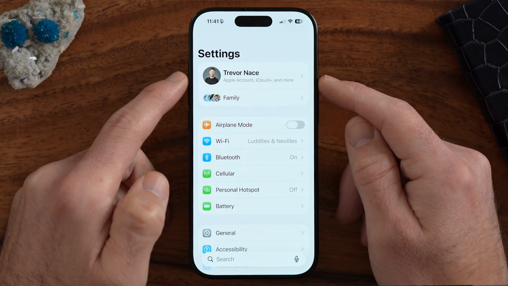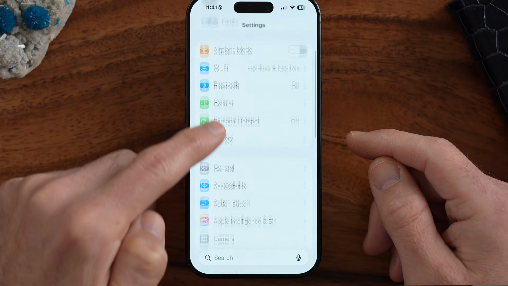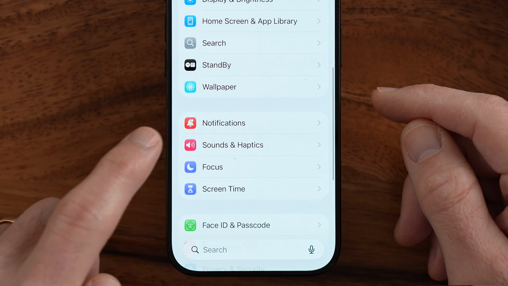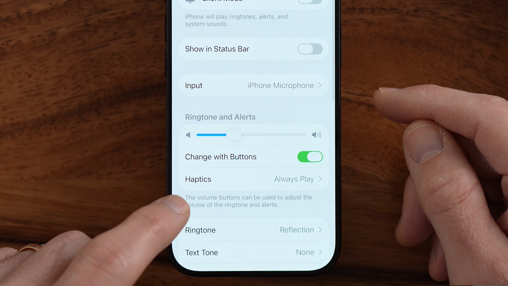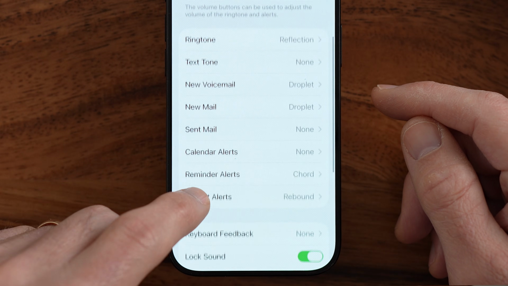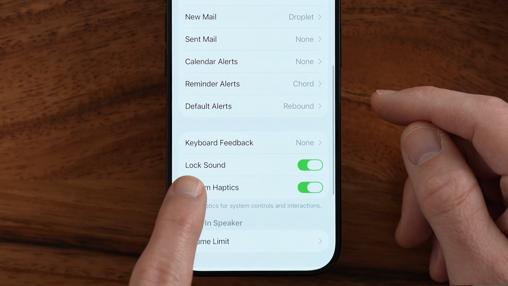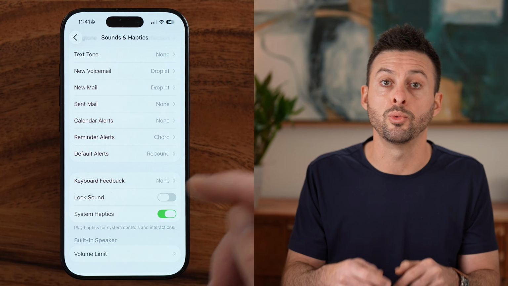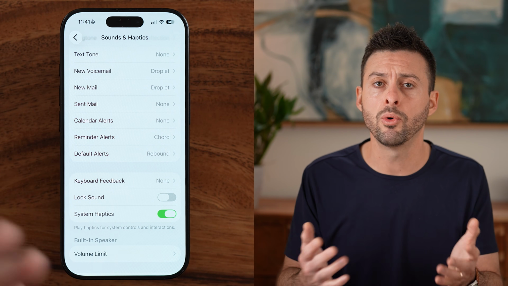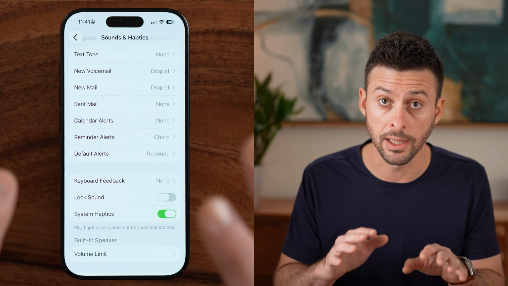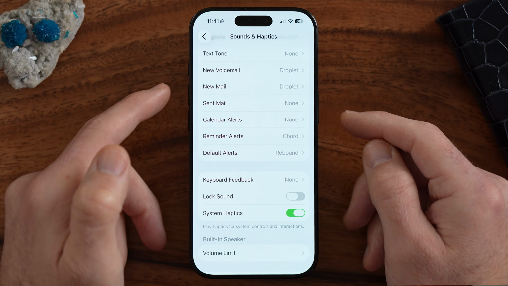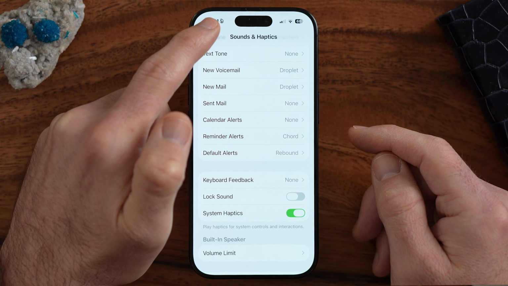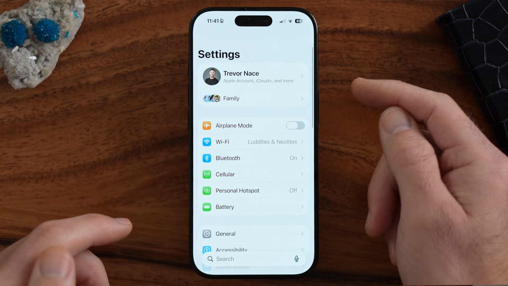Again, go back to the very beginning of your settings. Let's go down until we find the sounds and haptics. And now from here, if we scroll down a little bit, there is that lock sound. All we need to do is toggle this off. Now, every time we lock your iPhone, it won't make a sound. It'll be completely quiet.